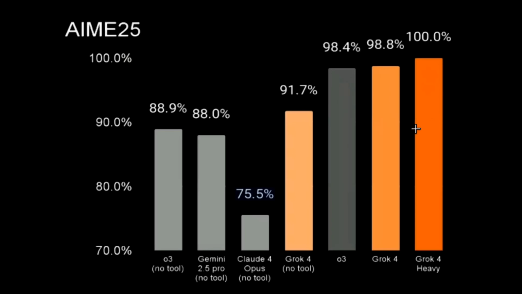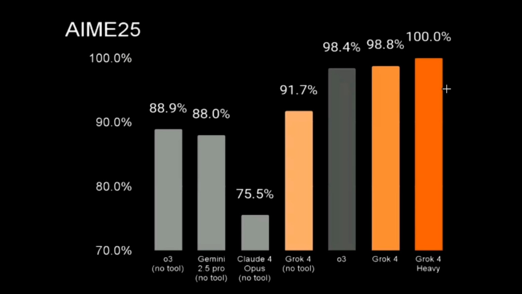These three bars that you see towards the right, this is with tool use, so let's keep that aside and let's actually compare this. If you look at this only, you can see the improvement is again 1 or 2%, not very big. But when it comes to tool usage, you can see O3 scores 98.4, nearly saturating the benchmark. Grok 4 scores 98.8, not a very big difference but slightly ahead, and Grok 4 Heavy scores 100%.